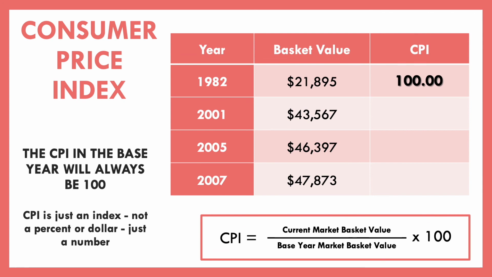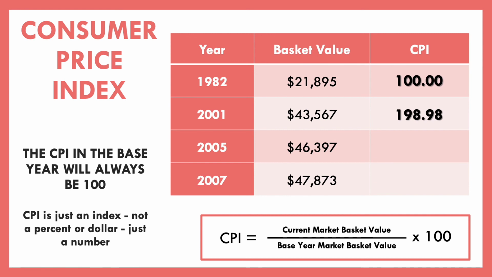Now, what about when we look at the year 2001? Let's say we're in the year 2001. We go shopping for those same items and we find out those items now cost $43,567. Well, what we do is we take the market basket value in 2001, divide it by the market basket value in 1982. So we do 43,567 divided by 21,895, multiply that by 100, and we get an index of 198.98.